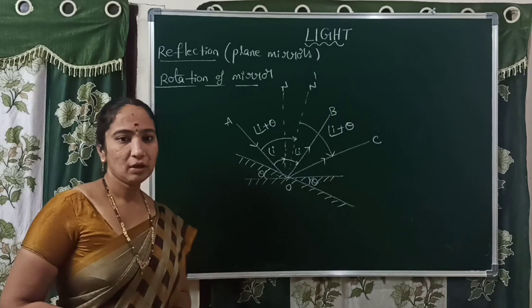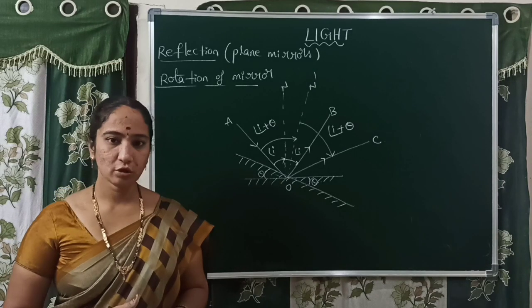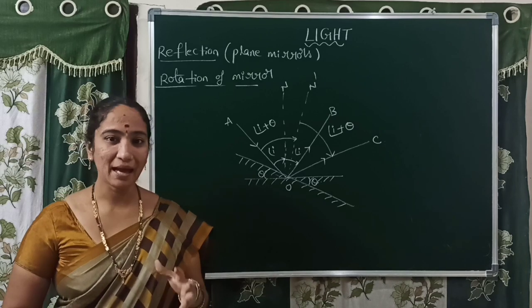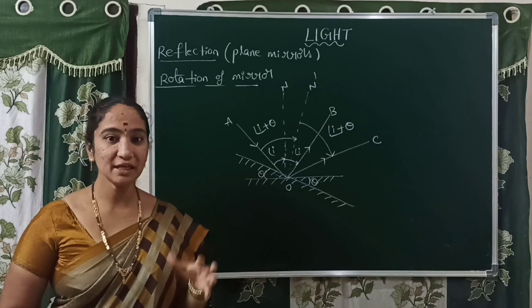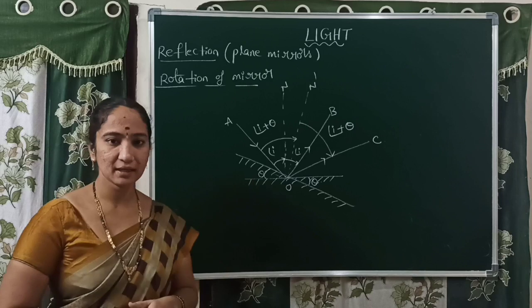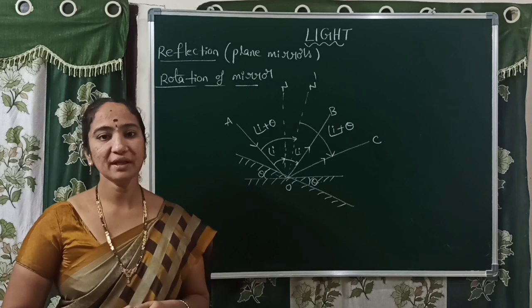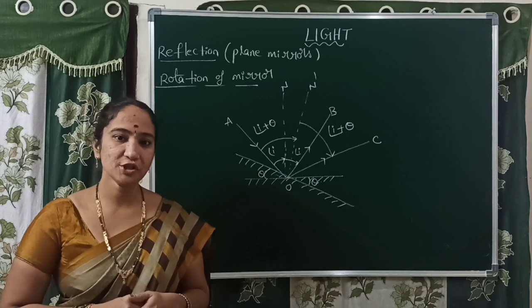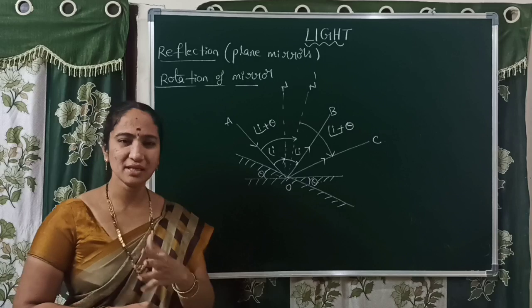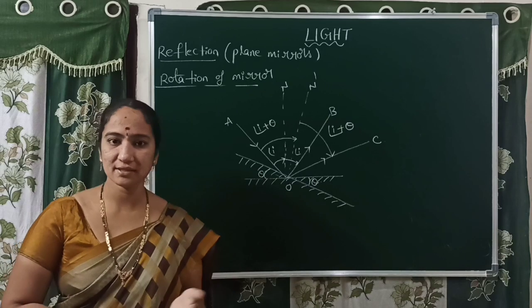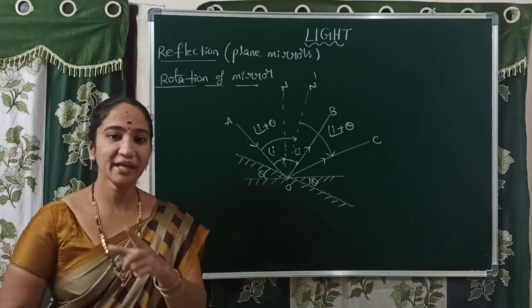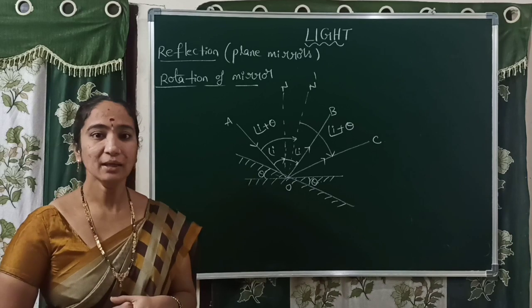Now coming to the next concept, rotation of mirror. That means the mirror is rotated by some angle theta from its initial position or from its actual position. We rotate the mirror by angle theta from its original position. In that situation, if the mirror is rotated by some angle theta, any angle you can replace, 10 degrees, 20 degrees, 30 degrees, the reflected ray may be affected.